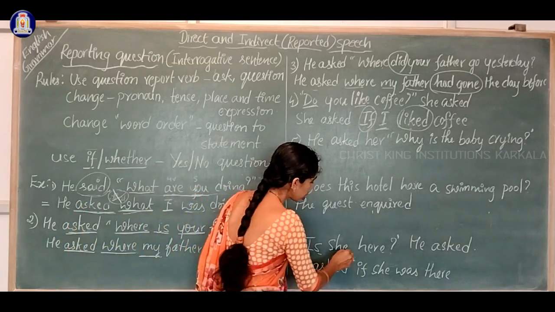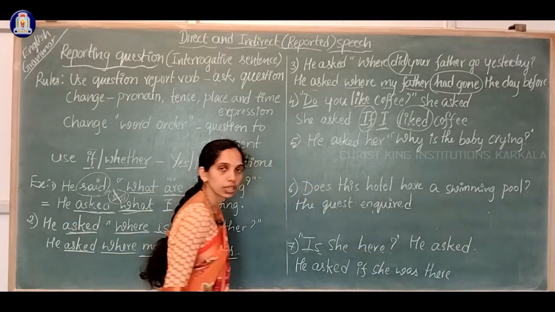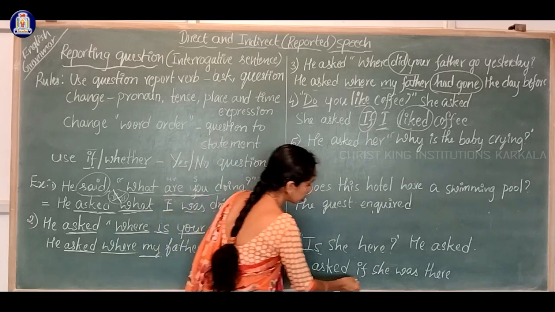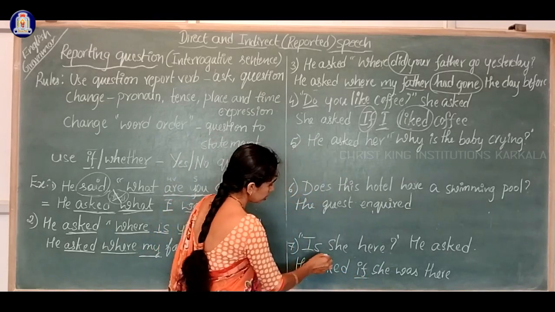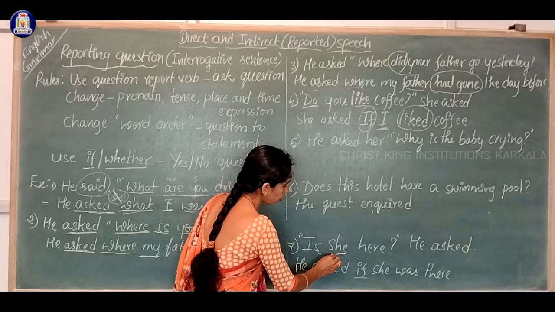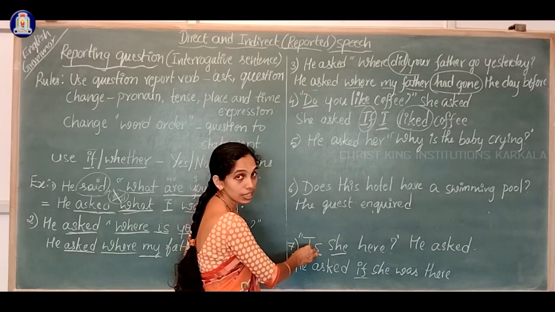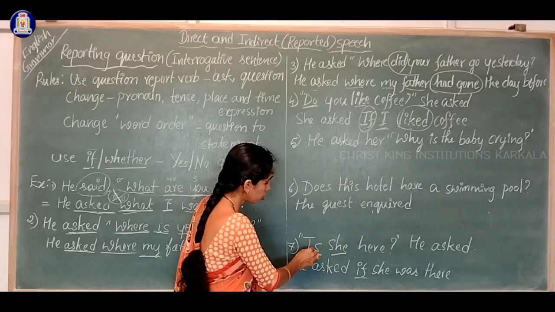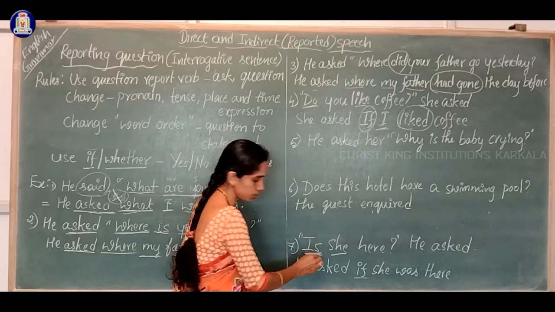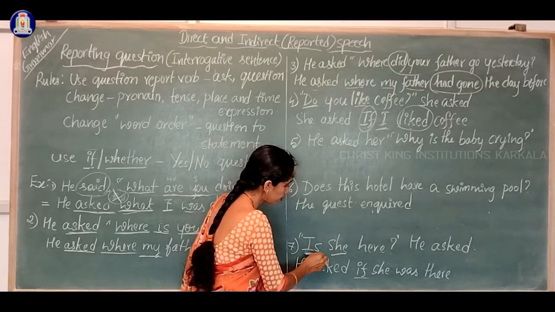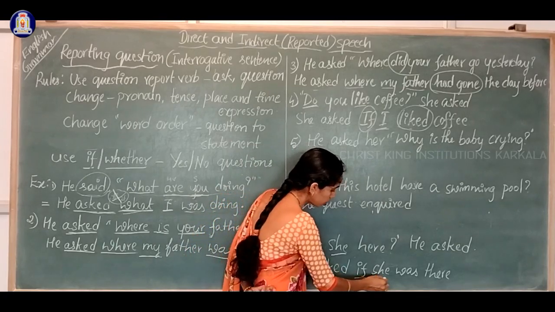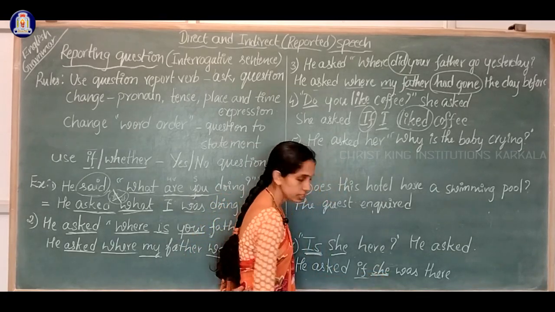So here, is she here? He asked. He asked if, here see, in the place of this, what is this? Yes or no. This is the helping word. Okay, helping word. In the place of helping word, what did we use? Here, the subject.